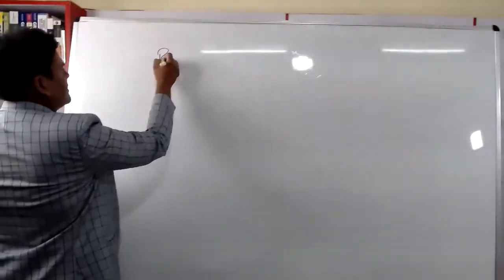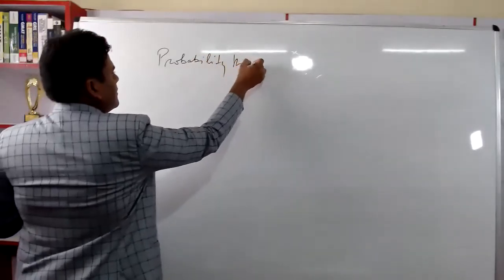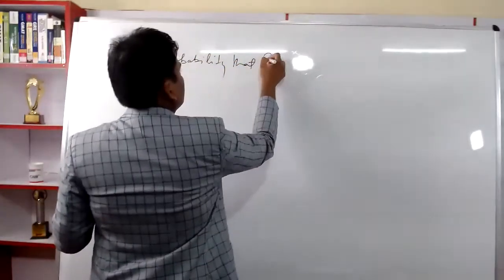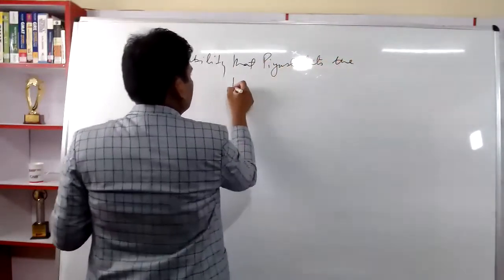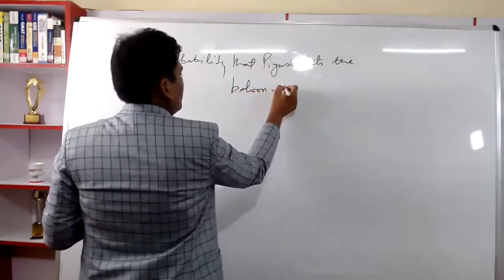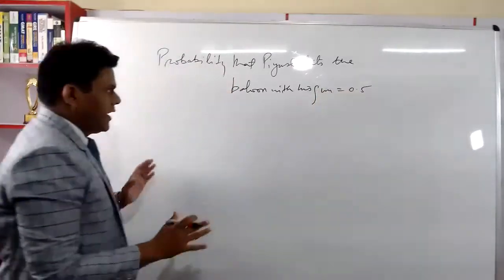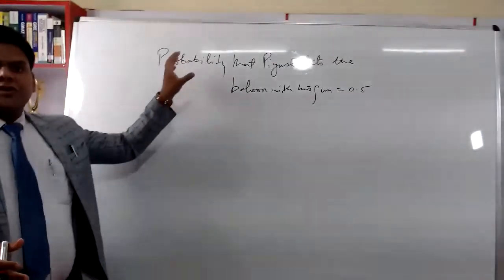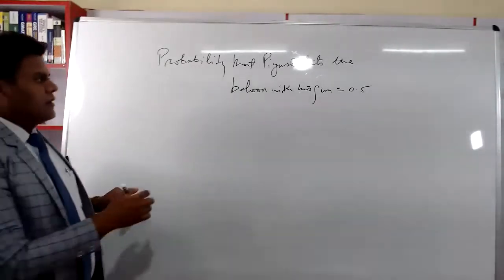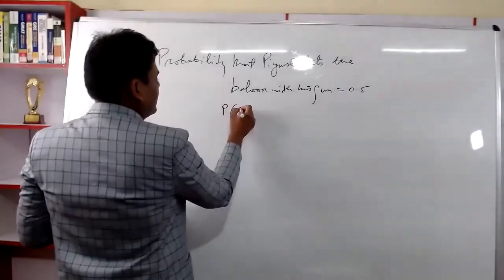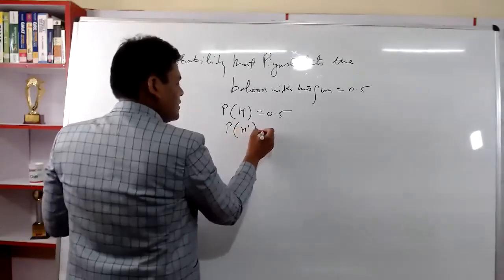The question is the probability that Piyush hits the balloon with his gun is 0.5, right? The probability that Piyush hits the balloon, he is able to hit the balloon with his gun is 0.5. So the probability of hitting the balloon is 0.5. So that means the probability of not hitting is also 0.5.